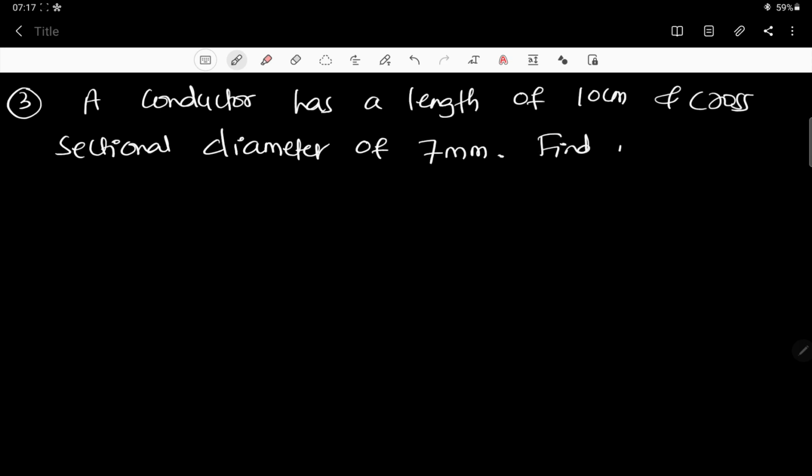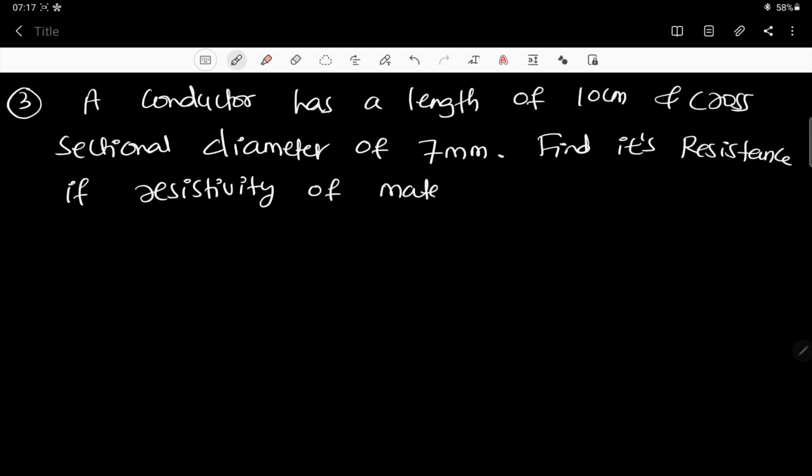Find its resistance if resistivity of material of conductor is 11 into 10 to the power minus 2 ohm meter.